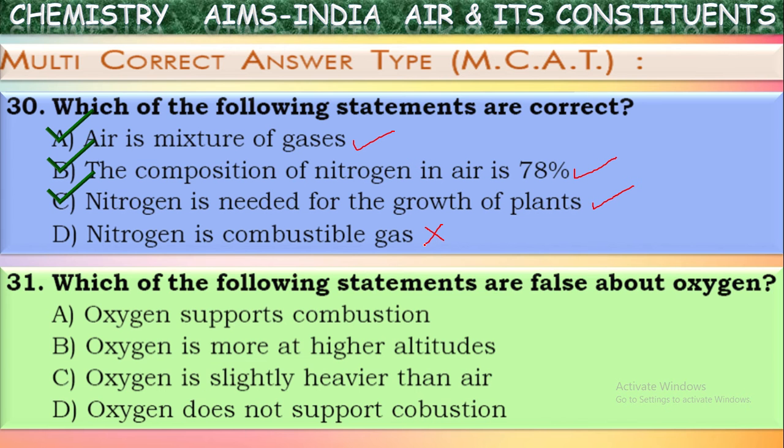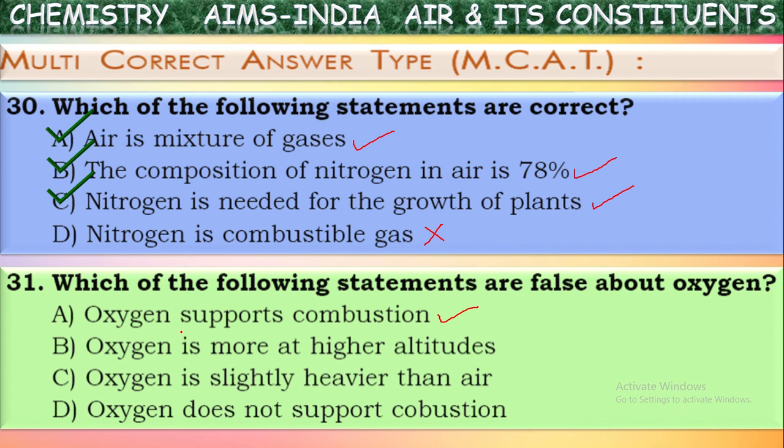Okay, next, which of the following statements are false about oxygen? Here some statements are given about oxygen. See which statements are not the properties of oxygen. See the first one. Oxygen supports combustion. Is it correct? Of course, yes. Oxygen supports combustion of other fuels. It is a good supporter of combustion. Even in the presence of oxygen only, most of the fuels will combust. So this is true about oxygen.